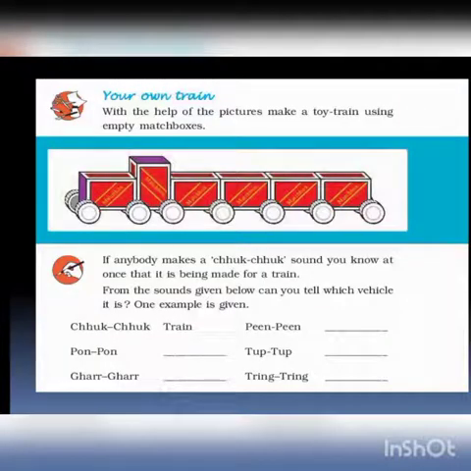So kids, here is an interesting activity for you all. In this activity, you have to make your own train. With the help of the picture, make a toy train using empty matchboxes. To make the toy train, tins can be used in place of matchboxes. For making wheels, bottle caps or buttons can be used.